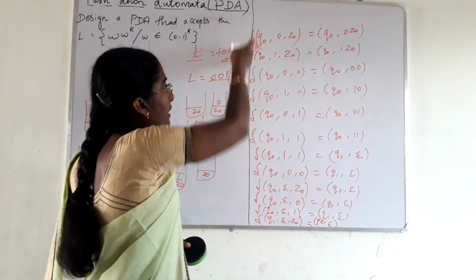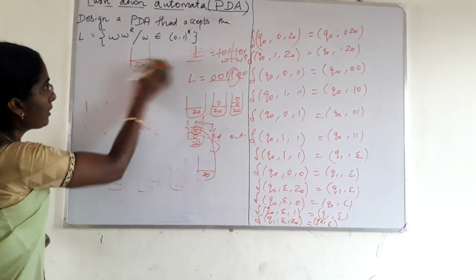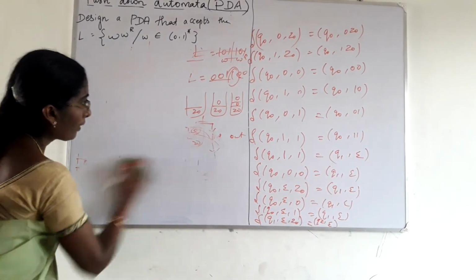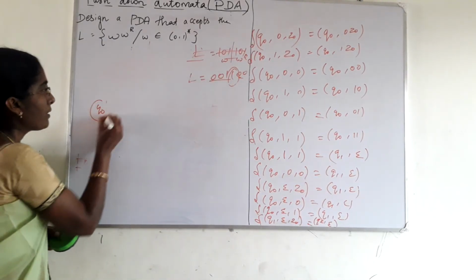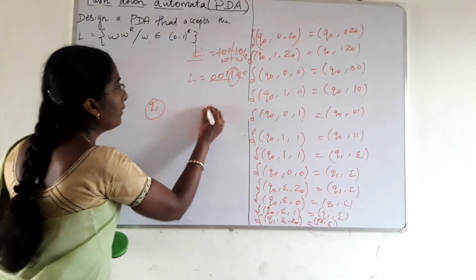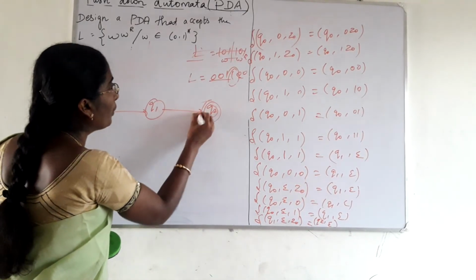Here, what is the initial state? Q0 is the initial state. And the next state is Q1, and at last Q2 is the final state. What are the transitions from Q0 to Q0?